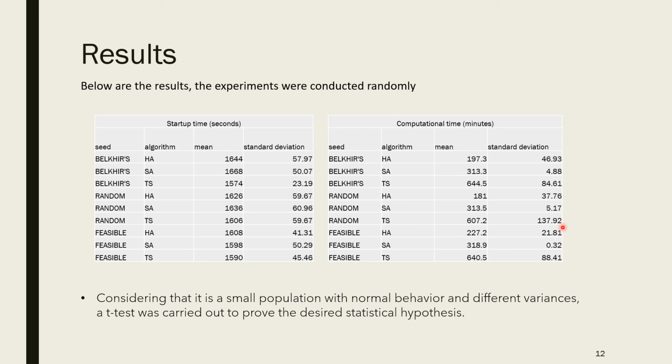The following tables show the results obtained: the means and standard deviations of the 10 runs in each of the experiments. Considering that 10 runs is a small population with normal behavior and different variances, a t-test was carried out to prove the desired statistical hypothesis. Here we can see the results in startup time measured in seconds and the results of computational time measured in minutes.